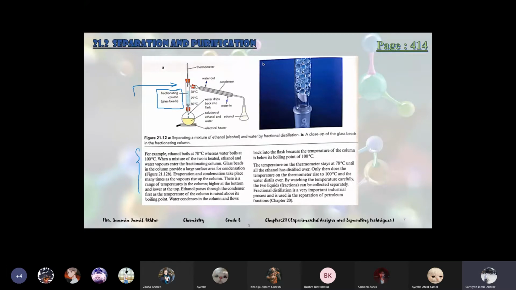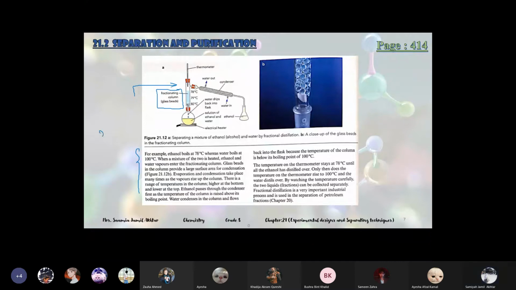For example, ethanol boils at 78, whereas water boils at 100 degrees Celsius. When the mixture of the two is heated, ethanol and water vapors enter the fractionating column. Glass beads in the column provide a large surface area for condensation. Okay, that is the purpose of the glass beads. First, I'll tell you about this example.